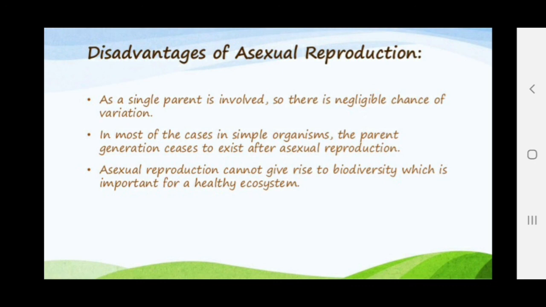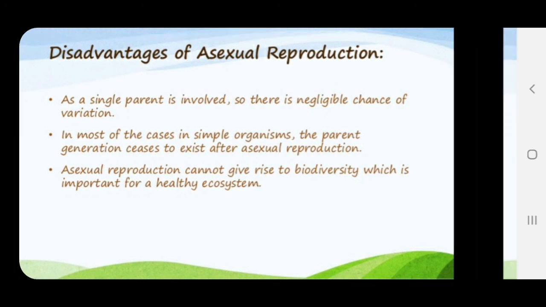Which is important for a healthy ecosystem. वैरायटी जो है कम देखने मिलती है हमको in case of asexual reproduction. But nowadays scientists have developed so many strategies to develop new varieties. Clear? So this is all about the advantages as well as disadvantages of asexual reproduction.